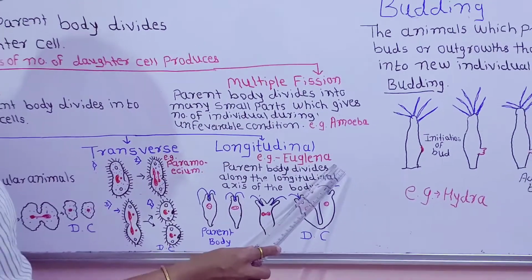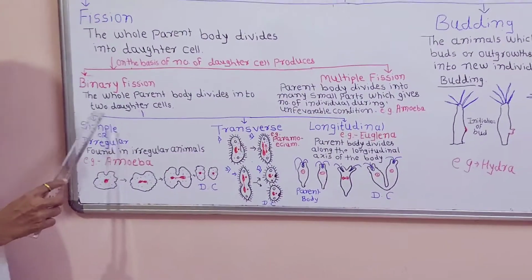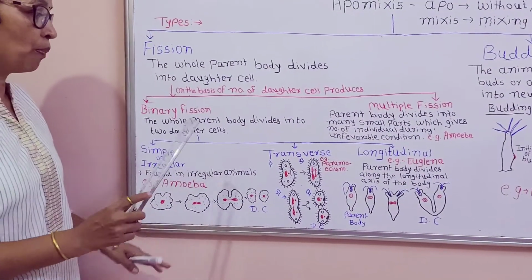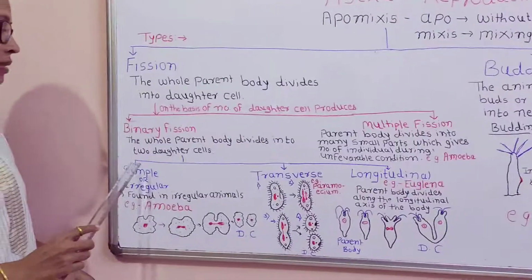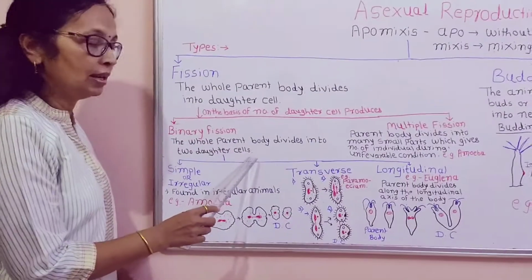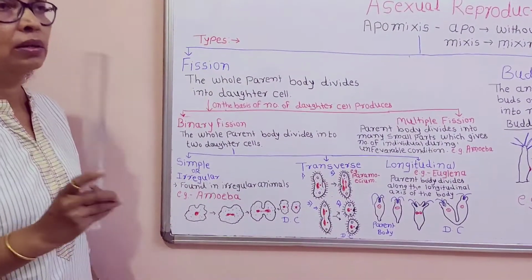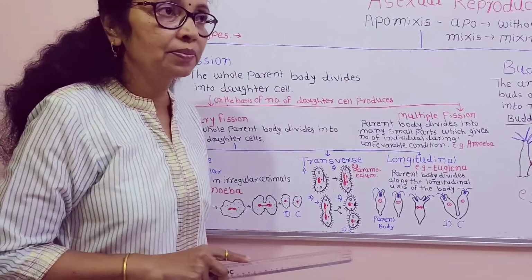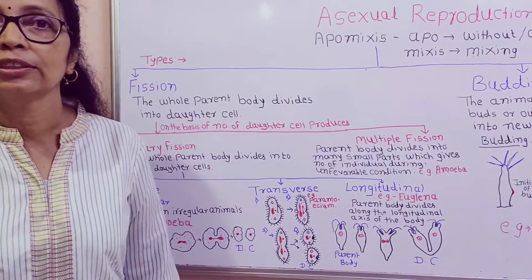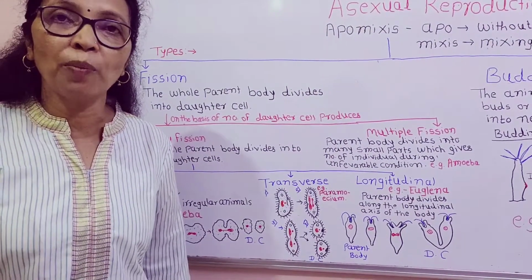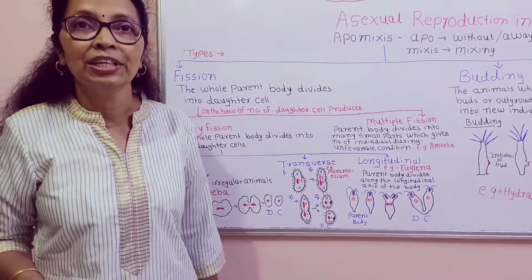So in binary fission, from the parent body, there is formation of two daughter cells. First of all, karyokinesis, then it is followed by cytokinesis. The two daughter cells formed are genetically identical to each other.